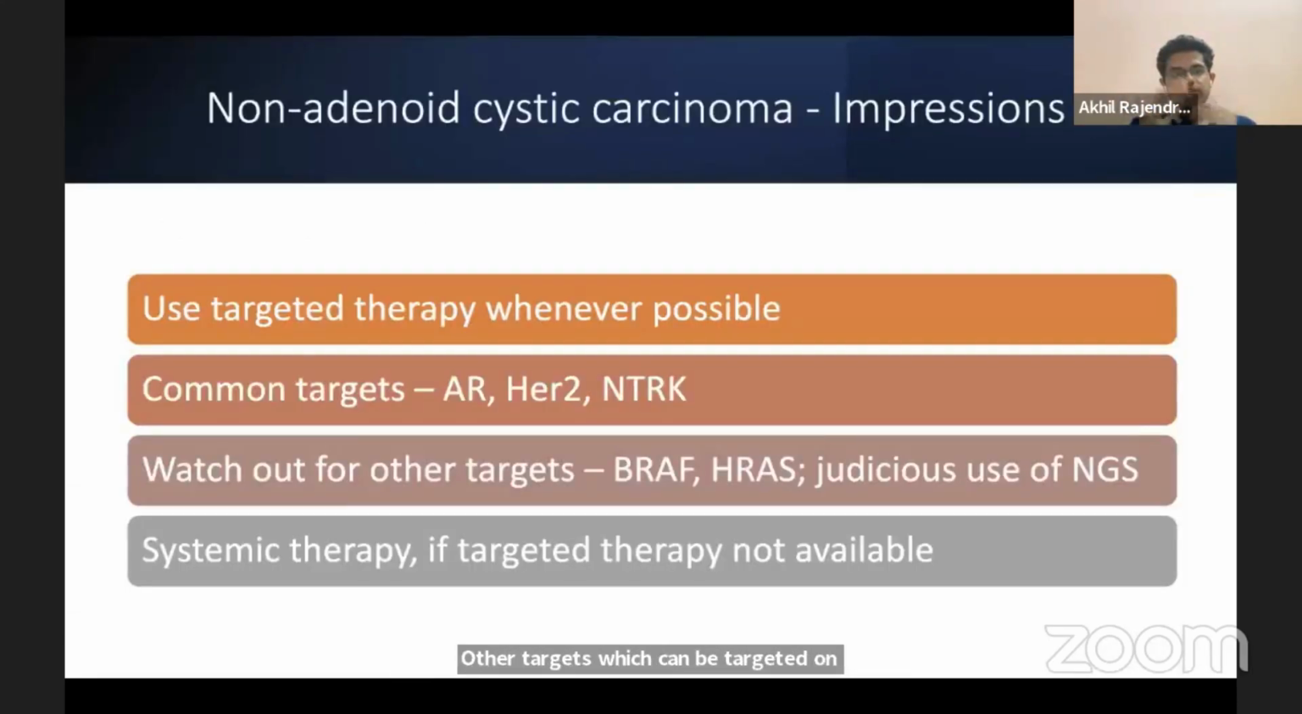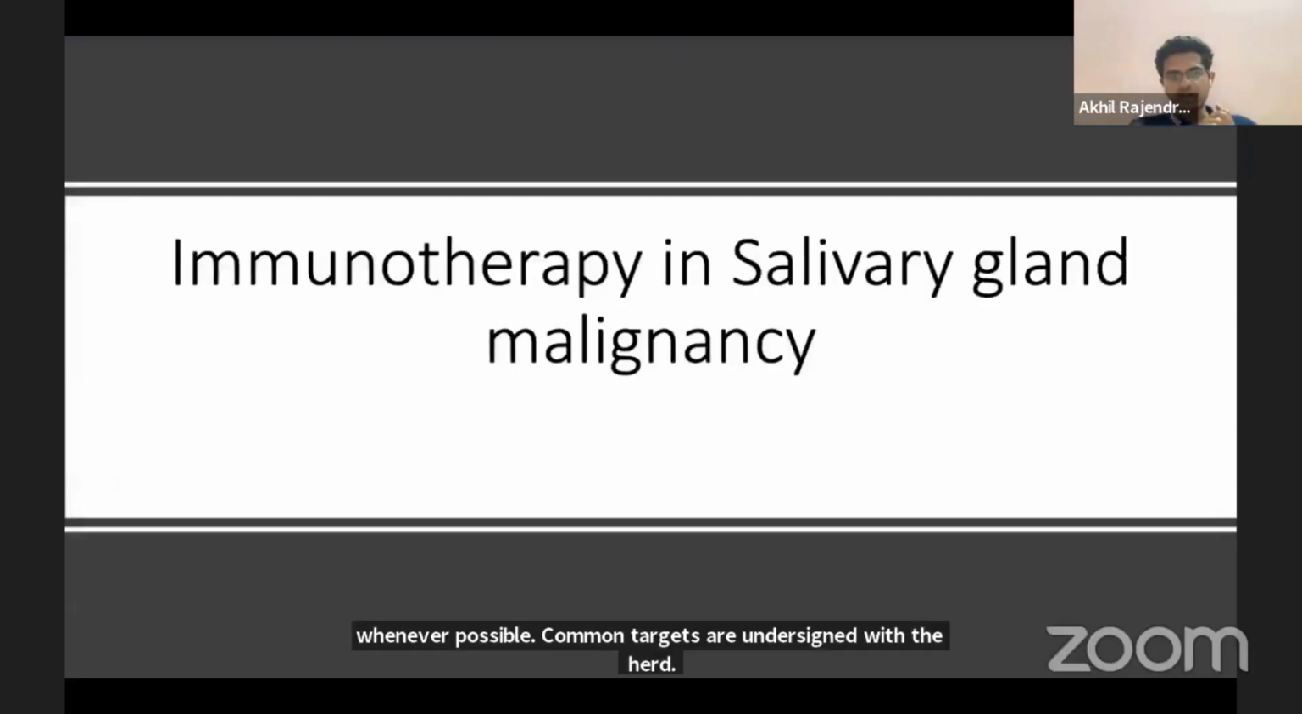So the impression for non-adenoid cystic carcinoma is to use targeted therapy whenever possible. Common targets are androgen receptor, HER2, NTRK. Watch out for other targets and judiciously use NGS in these patients. Use systemic therapy if targeted therapy is not available.